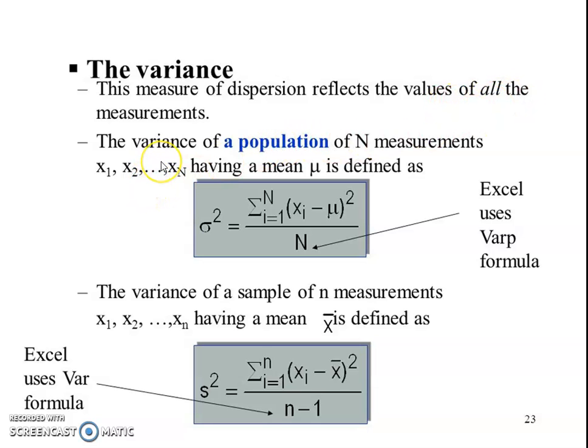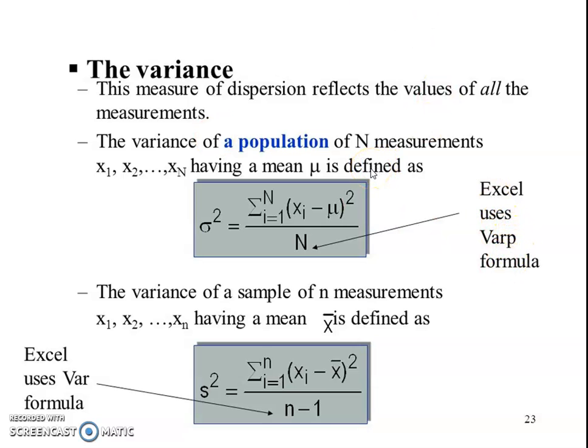The variance of a population of n measurements x1, x2 up to xn having mean mu is defined as sigma square is equal to summation i equals 1 to n of (xi minus mu) whole square upon n. In Excel we use the VARP formula.